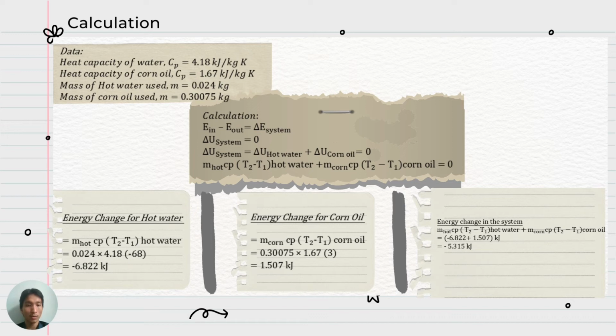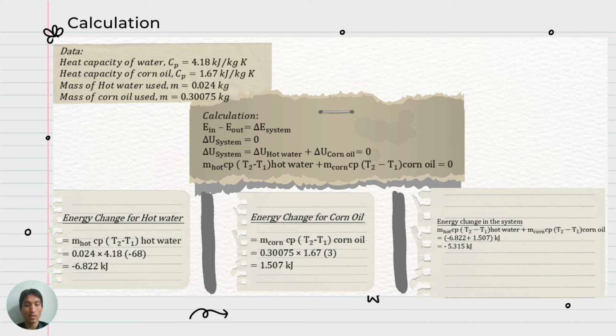Okay, next we calculate the energy change for corn oil, where the formula is still the same, but the mass that we're going to use is the mass of corn oil and the temperature change of corn oil. Same as the calculation for energy change of hot water, we just sub the data inside this formula, then we get the value for energy change of corn oil is 1.507 kilojoule.